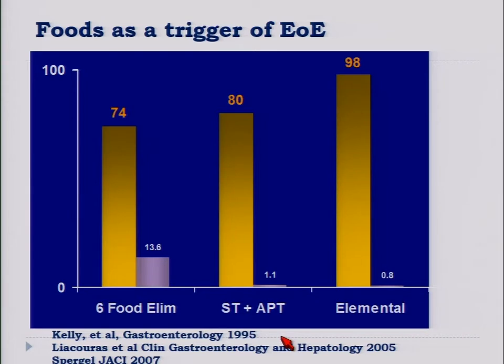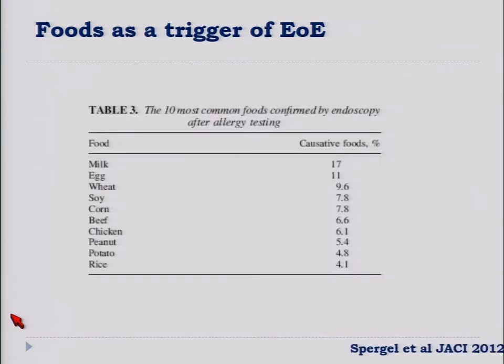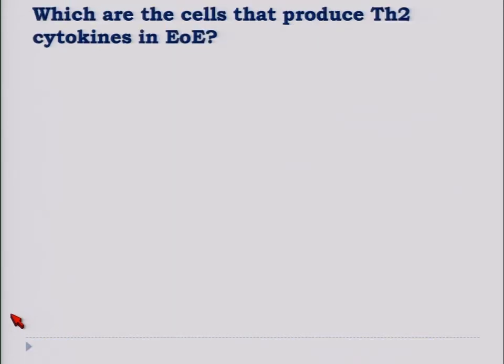Then diets that exclude all the major food allergens, called the 6-food elimination diet, or diets that are more targeted based on the patient, can still make the disease go away in about 70% of patients. Diet is an approved treatment of EOE and accepted in all the guidelines, both in adults and children. One of the foods that we see, both in adults and children, as a major cause of EOE is milk, and this is now approved also in adults.